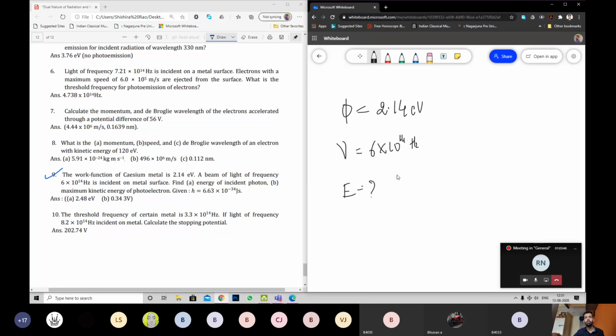It is simple. For this you use E equals h nu. Nu is a given value. Put the value, get the value of E. You need it anyway. Next, maximum kinetic energy. Same formula. You take K max, only one formula, equals E, that is h nu minus phi. Phi is given. E you will calculate. Put the values. You're done.